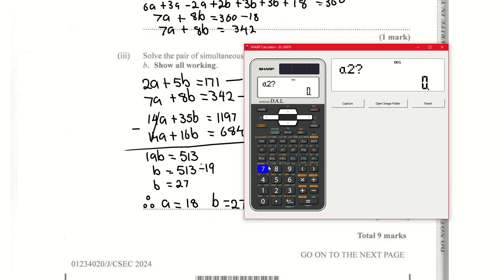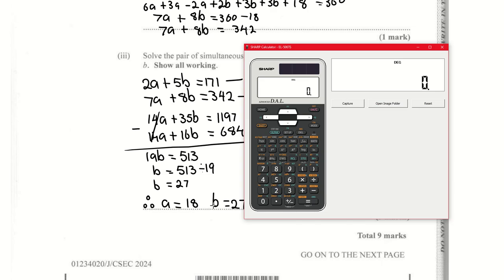Equals. A2 is 7, B2 in your second equation is 8. This one is 342. You press equal, and it will give you A, which is your first value, is 18, and B is 27. And that is how you could use a calculator to find it. Now, not every calculator could do this. So to go back, you go to mode and 0 for normal.